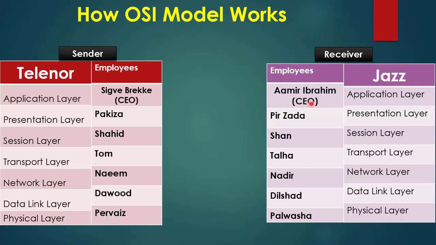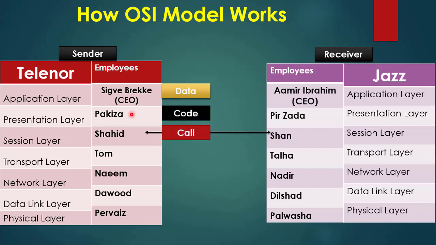Pakiza is a very intelligent and beautiful girl, PA to the CEO of Telenor. She knows both languages. She will convert that file into a format that can be understandable by the CEO of Jazz Company. After converting the file, she will hand over the file to Shahid for further necessary action with strict instruction to submit the file to the concerned company on time.